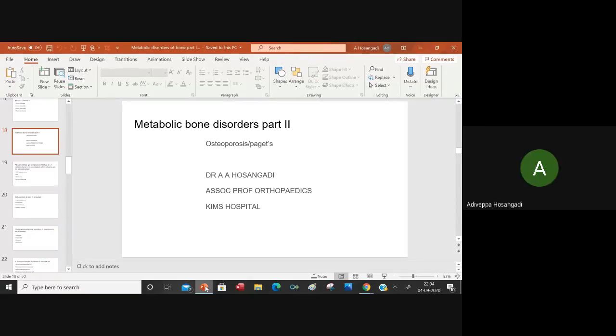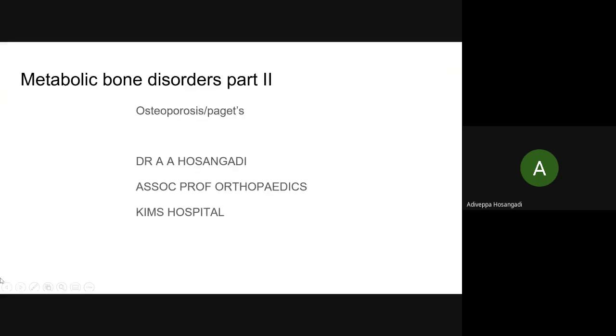Yes, sir. That's good. Okay, today, if some of you who have attended my previous class can remember, we had started with rickets, osteomalacia, and scurvy, metabolic bone disorders. I stopped at that level, and now I am continuing today. Basically, I am touching upon osteoporosis, Paget's disease, and osteogenesis imperfecta. We'll go slowly. I think the majority of them are in final year.